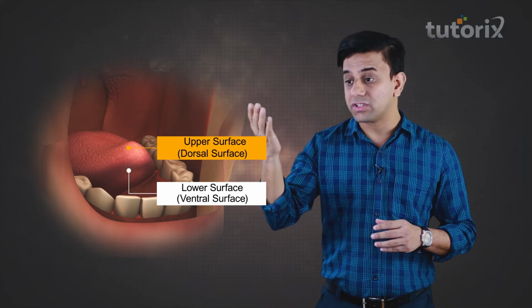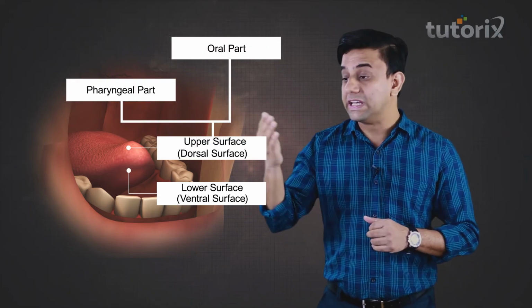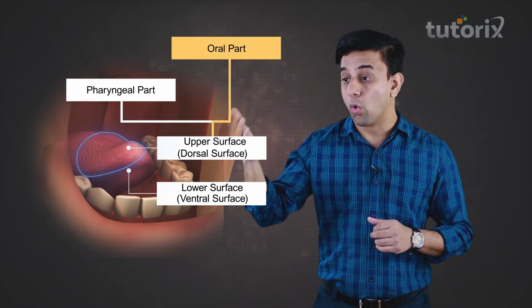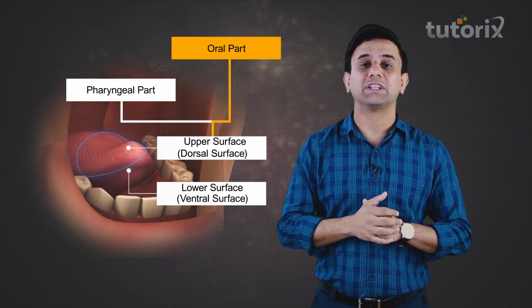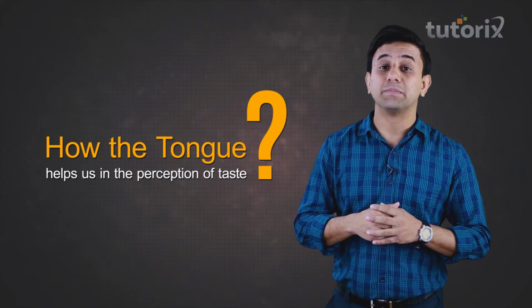The upper surface, that is the dorsal surface, can be further divided into two components. The anterior 2/3 part, which is called the oral part, and the posterior 1/3 part, which is called the pharyngeal part. So we have all talked about the simple anatomy of the tongue, but we haven't yet discussed how the tongue helps us in the perception of taste. Because we all love food, isn't it? So we should know how the tongue performs this very important function of helping us in perception of taste.